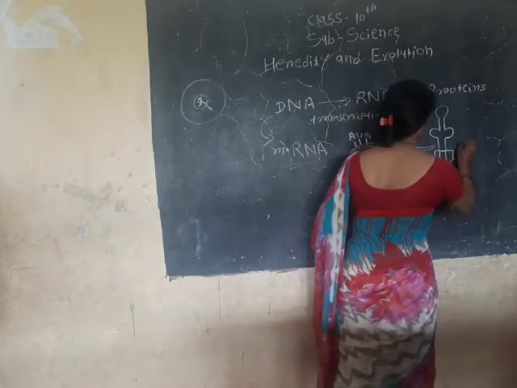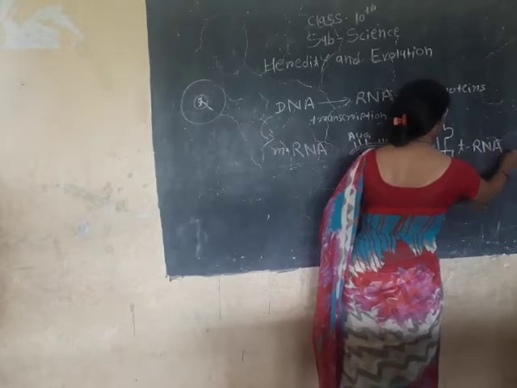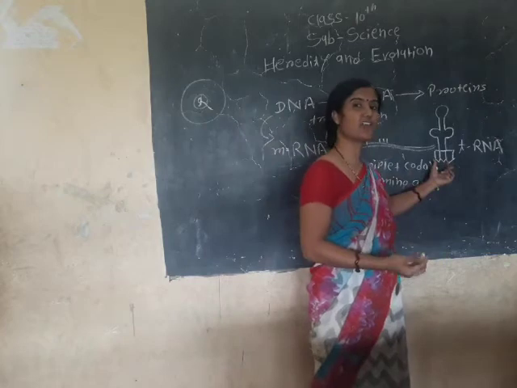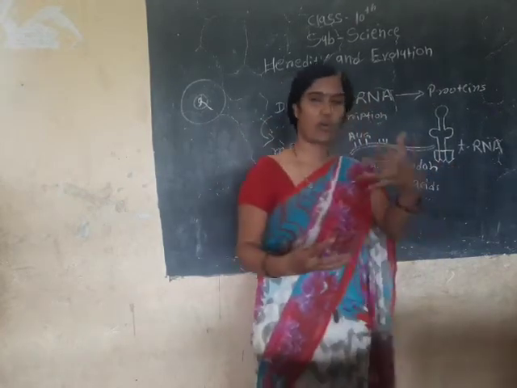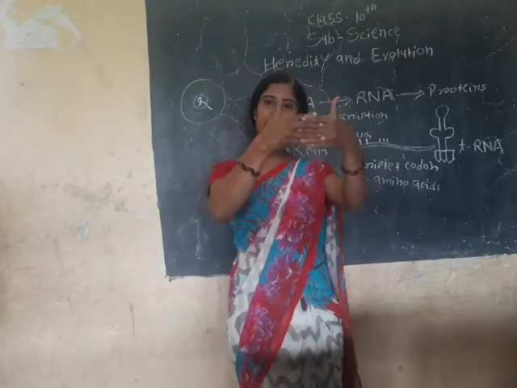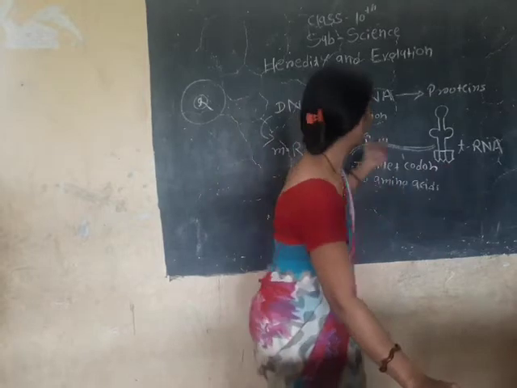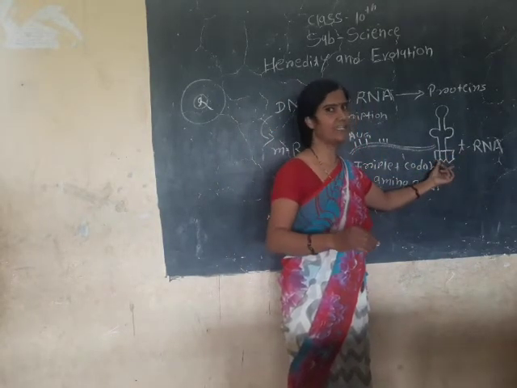Like that. That is the shape of tRNA. mRNA has codons and tRNA consists of anticodons. The anticodons are the complementary sequence of the codons, compactly arranged in between them. mRNA consists of codons and tRNA consists of anticodons.